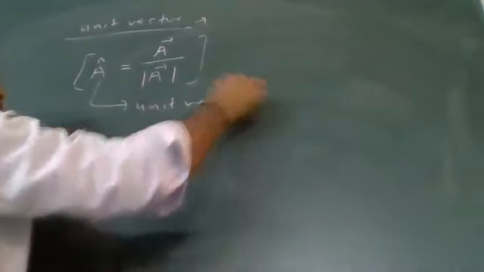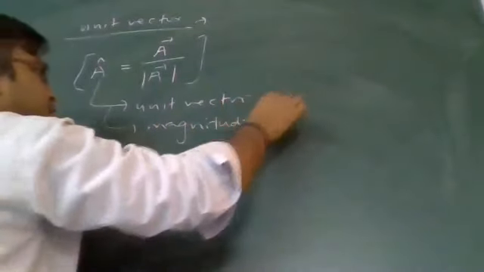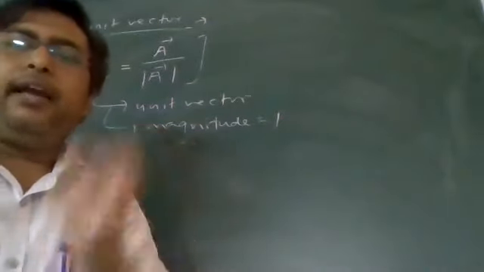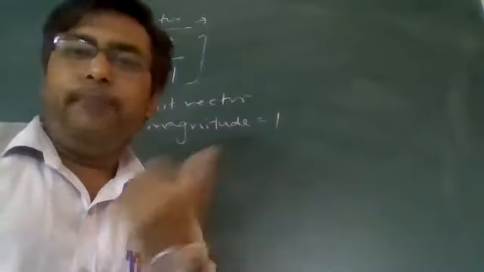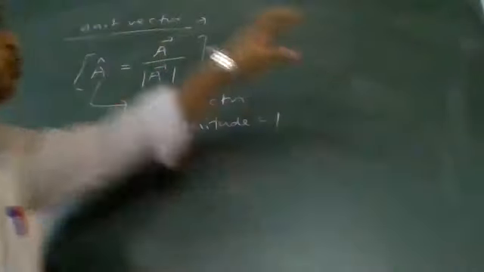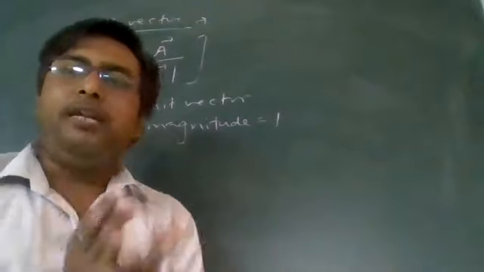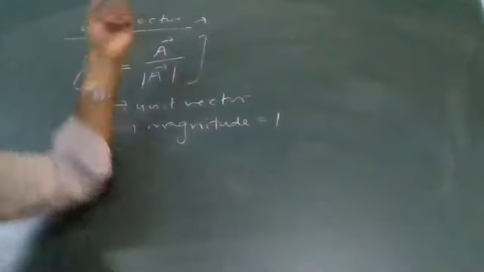This A cap is what? Unit vector. Because its magnitude is always 1. If you multiply any quantity with unit vector, there is no effect on the magnitude, but direction sense will be attached. Whenever you want to show the sense of direction, it is the usual process to multiply that physical quantity by unit vector.